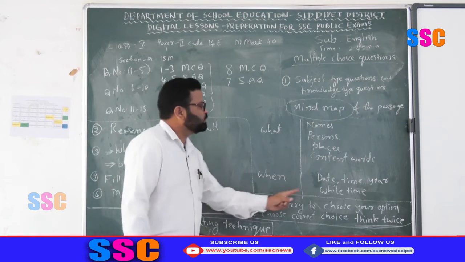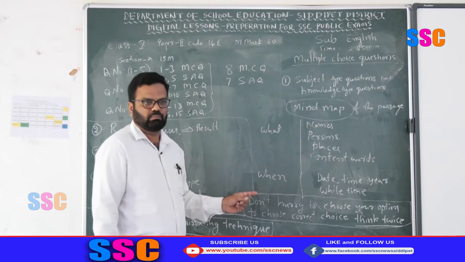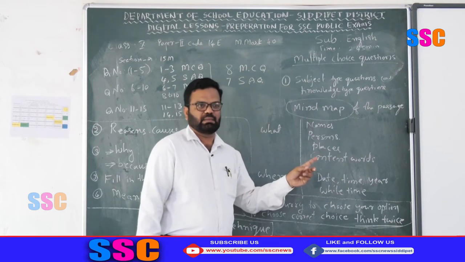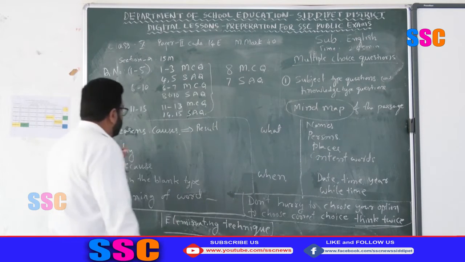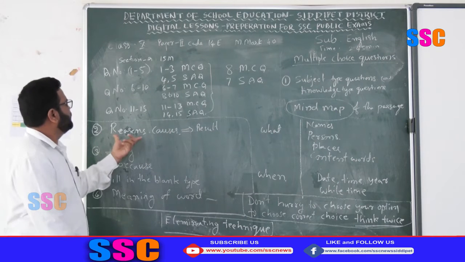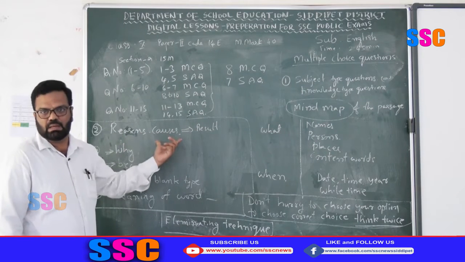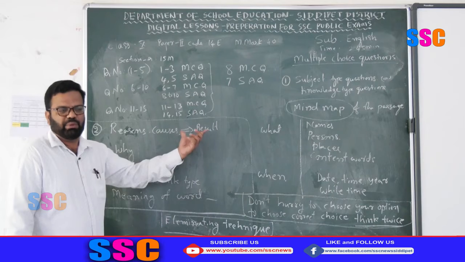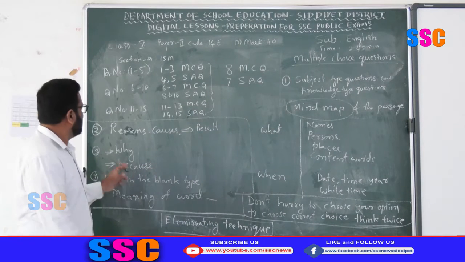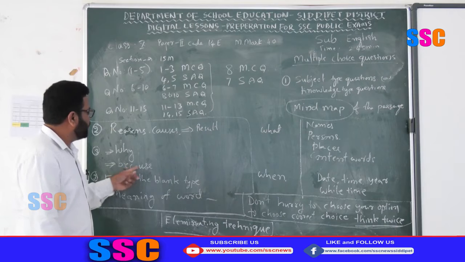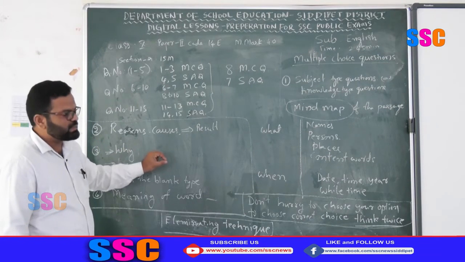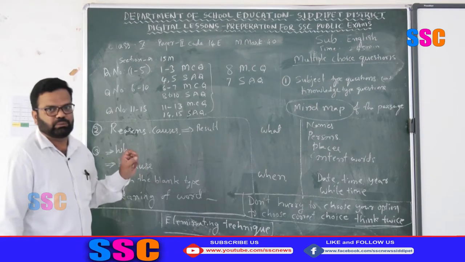Then don't hurry to choose your option. To choose the correct choice, think twice, then put your answer. Then there are some more difficult questions: reasons, causes, results, which you may find in the mind map of the passage. Then why questions, or a sentence ending with because and then a dash.